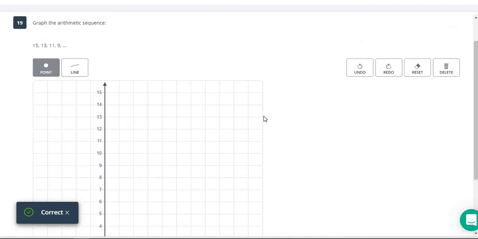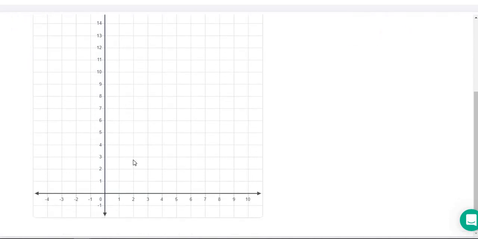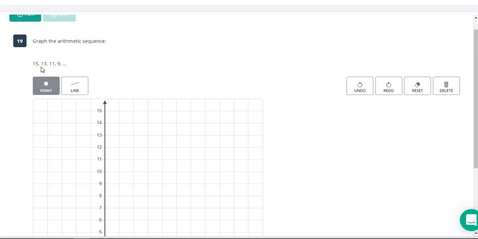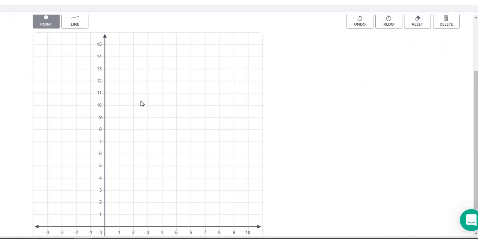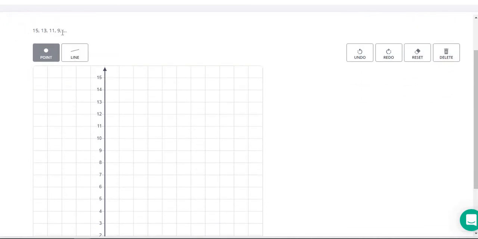So this one is an easy one if you know how to graph numbers on a graph. Here we have 15, 13, 11, and 9. We have a common difference here of negative 2, but you don't even need to know that. Just remember, your x values for these are going to be 1, 2, 3, and 4. Then these are the y values.